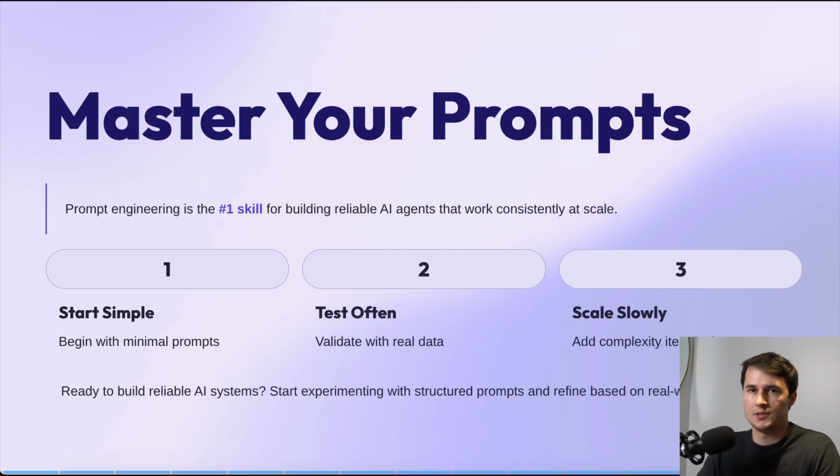So just remember that prompt engineering is one of the best skills that you can have for building reliable AI agents that work consistently at scale. So start simple, begin with minimal prompts, test often, validate with real data, and scale slowly, and add complexity iteratively only when it makes sense. So I hope you guys enjoyed this guide on prompt engineering specifically for AI agents and AI automations. And now you have a foundational grasp of prompt engineering.